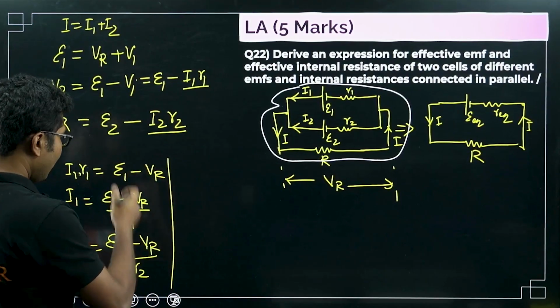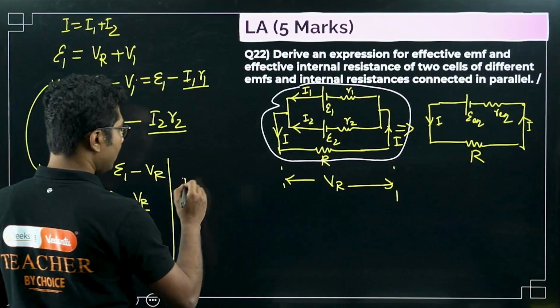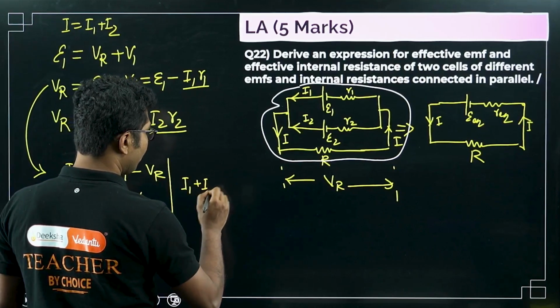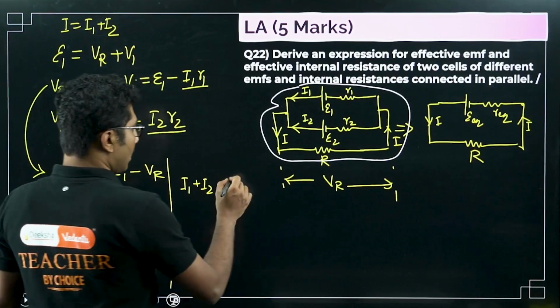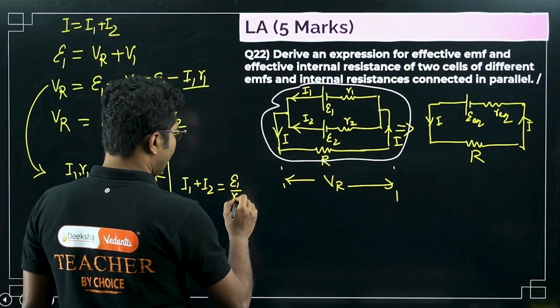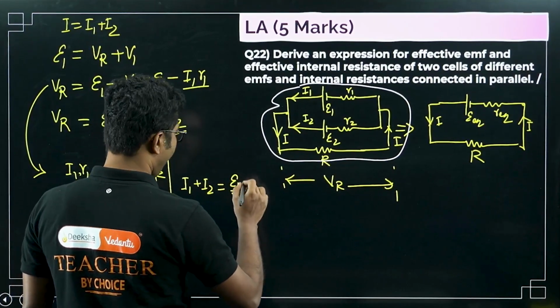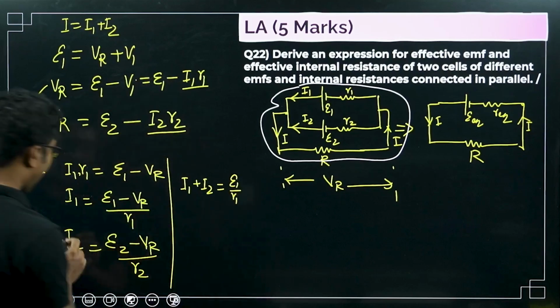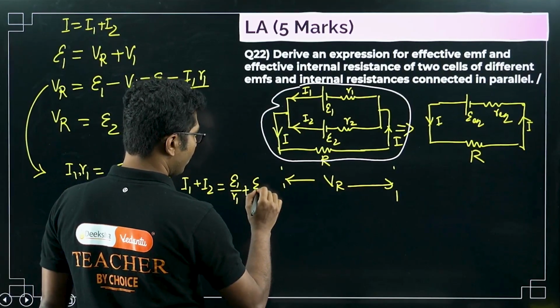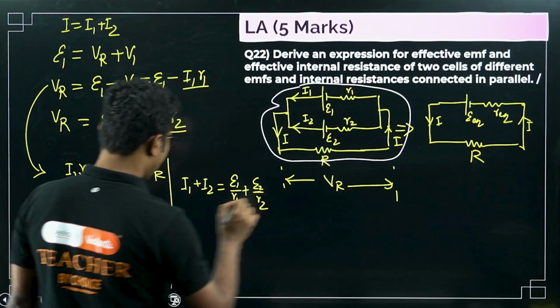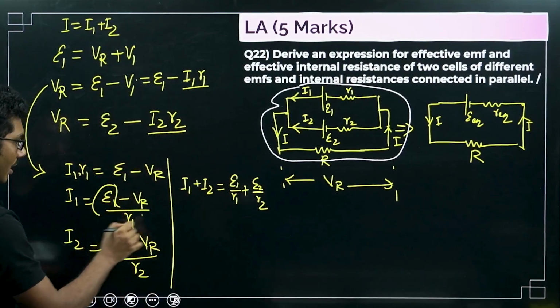So now let's add them. I1 plus I2 equals epsilon 1 by R1, we are adding them, right? So plus epsilon 2 by R2. I have separated this one by one, okay?